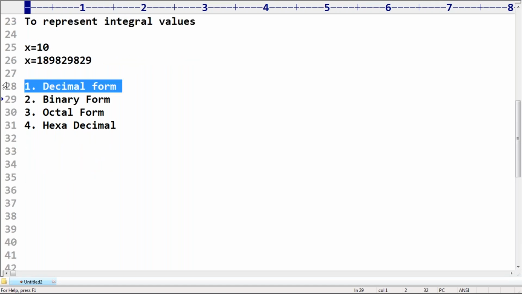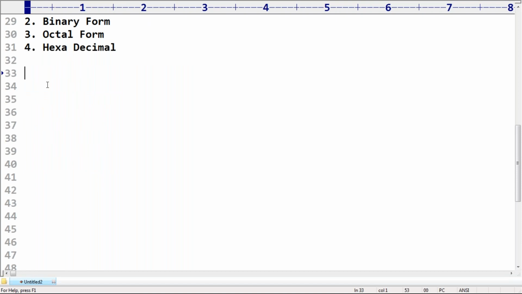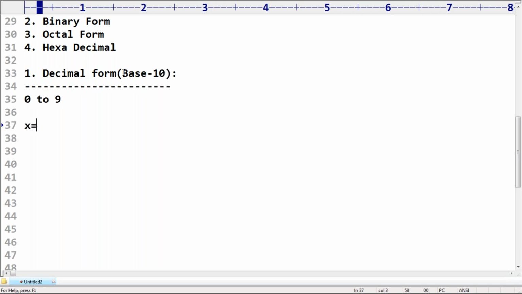Decimal form means base 10. Can you please tell what the allowed digits in base 10 are? Please respond. 0 to 9. Generally, we always use this style only. By default, if you do not specify any special arrangement, the style is always decimal form. Remember this.